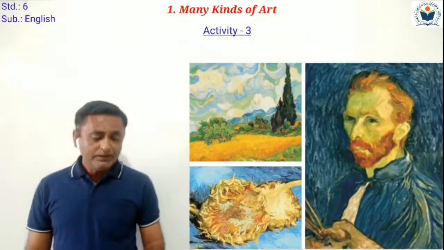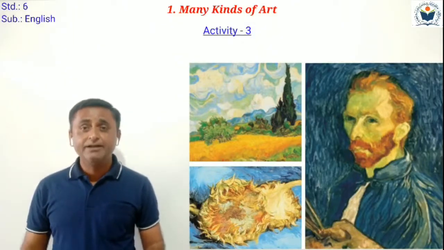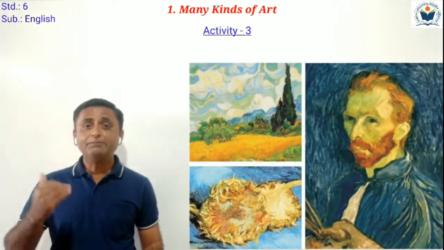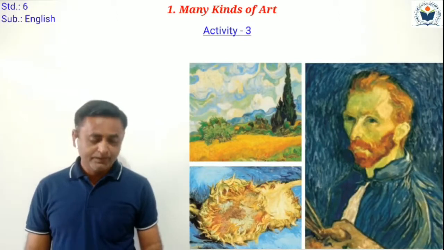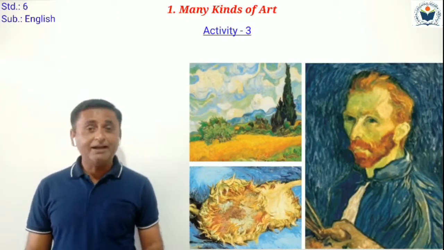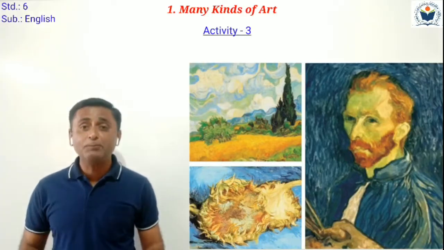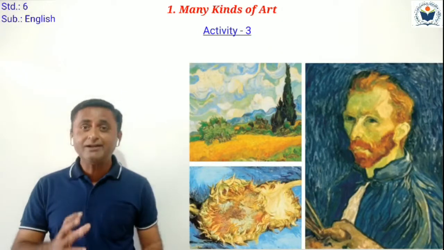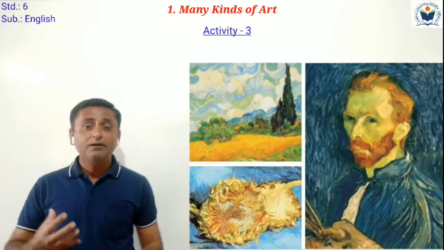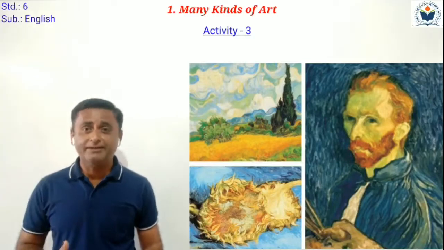Below you can see 3 of Van Gogh's paintings. Here in the downside, 3 paintings of Vincent van Gogh are given. One picture is given as a self-portrait. Self-portrait means a portrait of Vincent van Gogh. अगर आप अपना ही पोर्ट्रेट बनाते हैं, इसे self-portrait बोलते हैं.